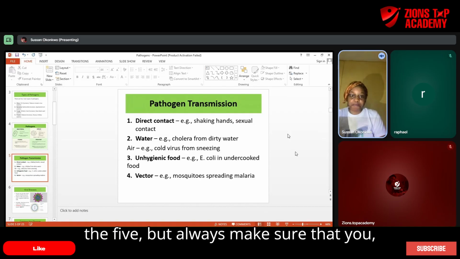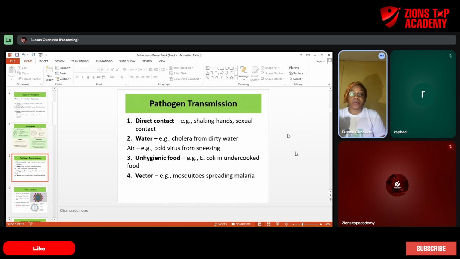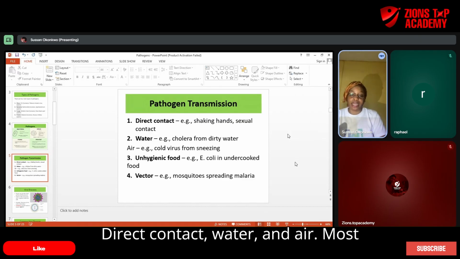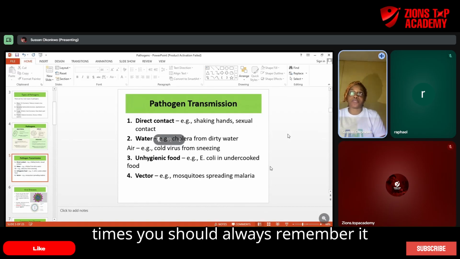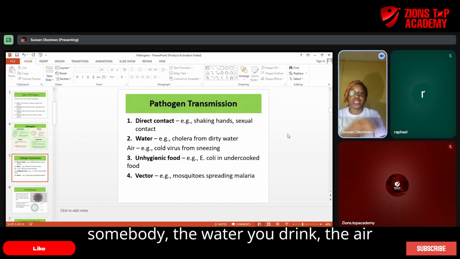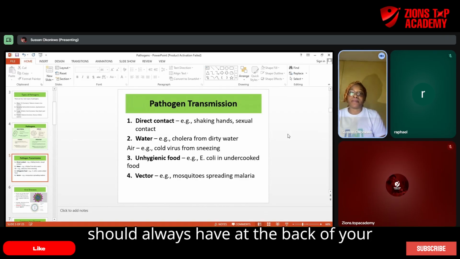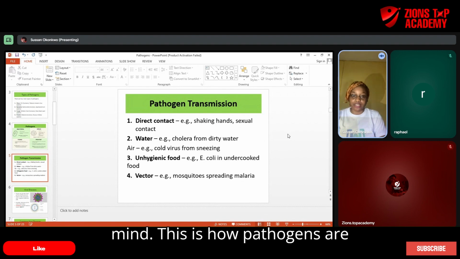You can know the five, but always make sure that the list you can always remember is three: direct contact, water, and air. You should always remember it because it's something you use all the time. Direct contact with somebody, the water you drink, the air you breathe. So it's something that you should always have at the back of your mind. This is how pathogens are transmitted.